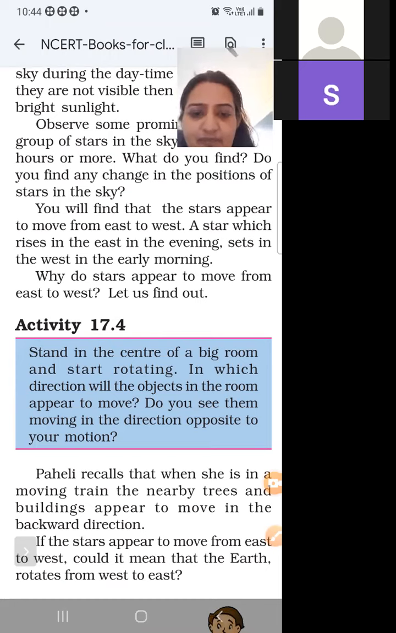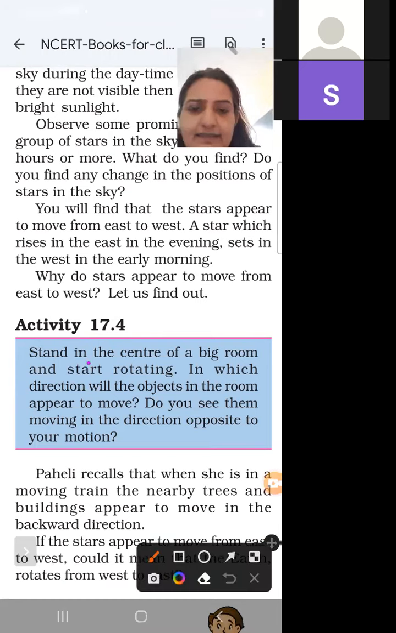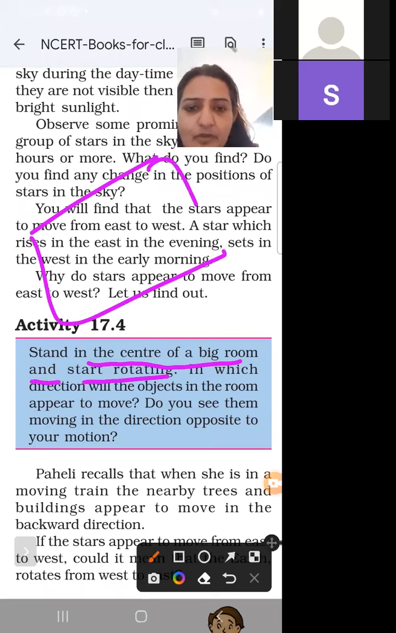Activity 17.4. Stand in the center of a big room and start rotating. Suppose this is the room and you have to stand in the center. In which direction will the objects in the room appear to move? So you have to rotate.